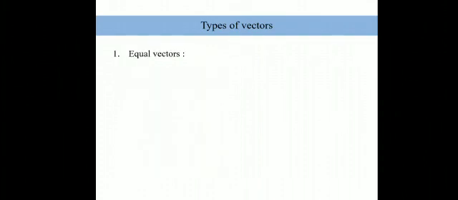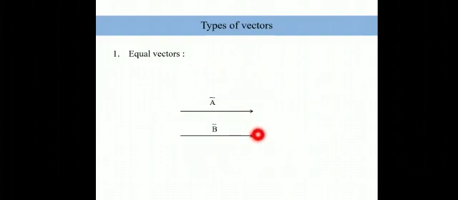So first of all, what are equal vectors? Let's say this is vector a, and we know that the length of this line is nothing but its magnitude, the value, and the direction is indicated by the arrowhead. So this is our first vector a, and this is the second vector b. Just by looking at the two vectors, what can we say? They have the same length. Both of them have the same length. And also, as you can see, both the vectors are pointing in the same direction, towards east.